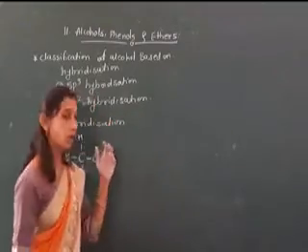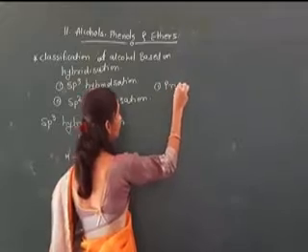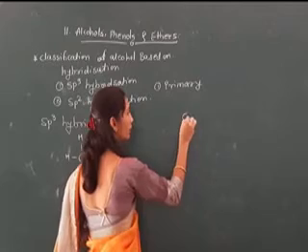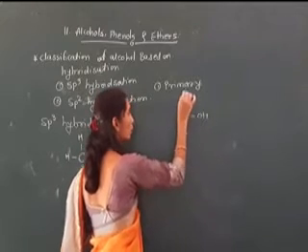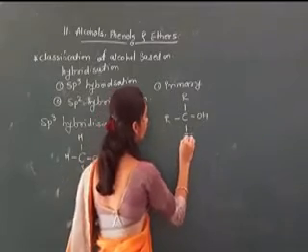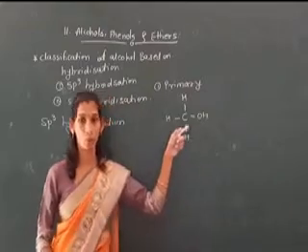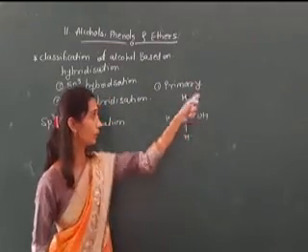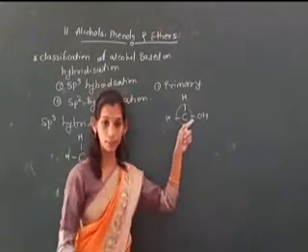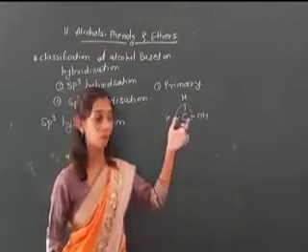Now these alcohols are also divided into three types. First will be primary. In the case of a primary alcohol, the OH is attached to the first position of the carbon. Therefore, this type of compound is known as a primary sp3 hybridized alcohol.